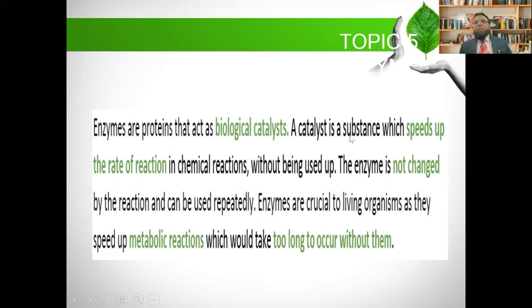A catalyst is a substance which speeds up the rate of reaction in chemical reactions without being used up. The enzyme is not changed by the reaction and can be used repeatedly. Enzymes are crucial to living organisms as they speed up metabolic reactions which would take too long to occur without them. So here, you should know the difference between the enzyme and catalyst.